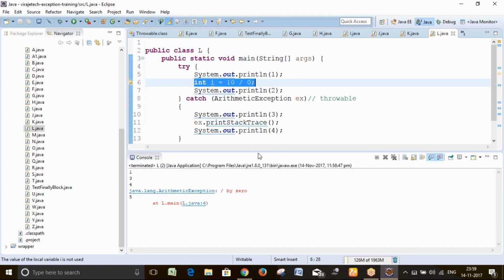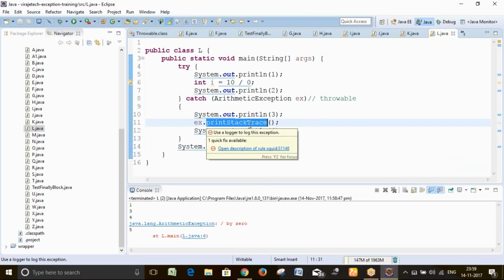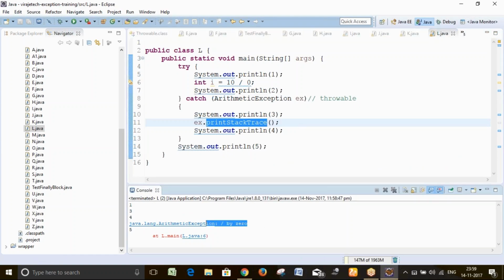So it is giving the complete stack trace, es.printStackTrace. This method will give all kinds of exceptions which occur during the complete execution of your program. The whole stack trace also it will give, and which line it is coming from, all the things it is representing.